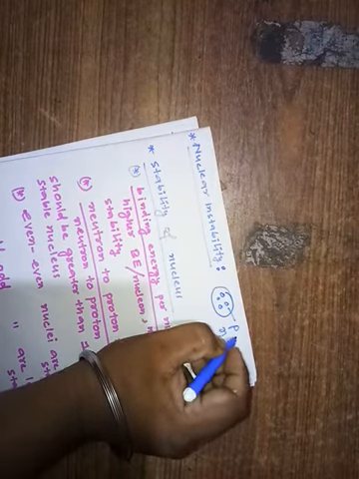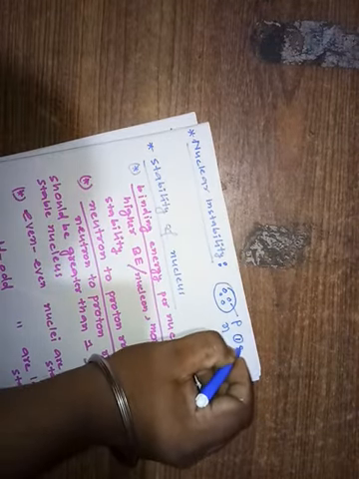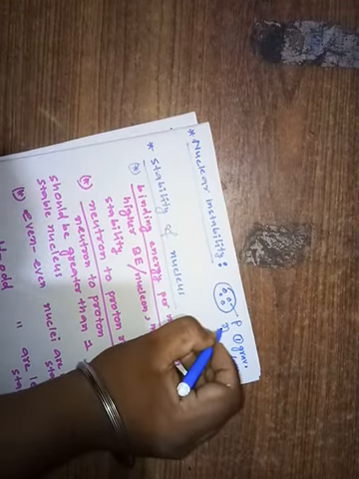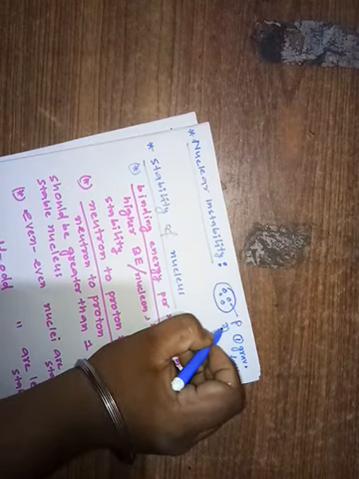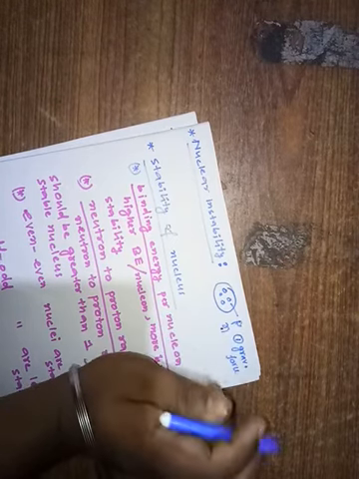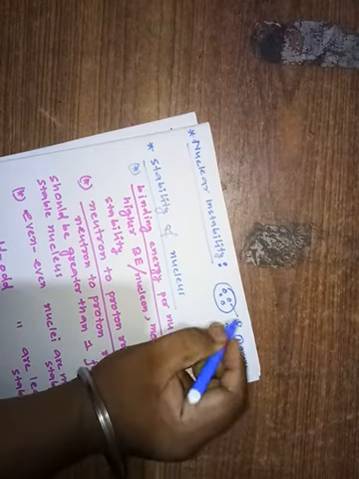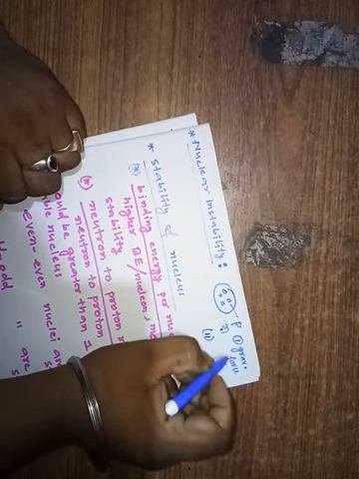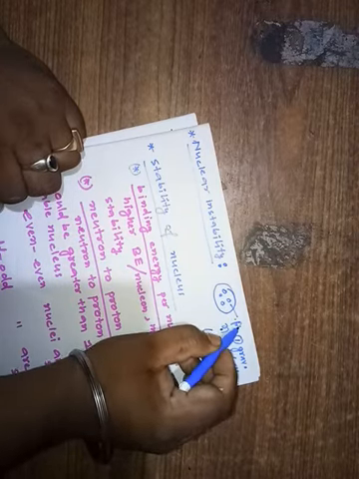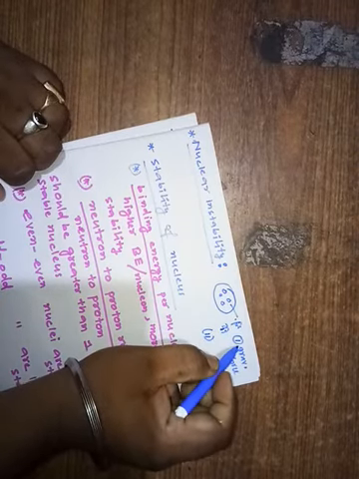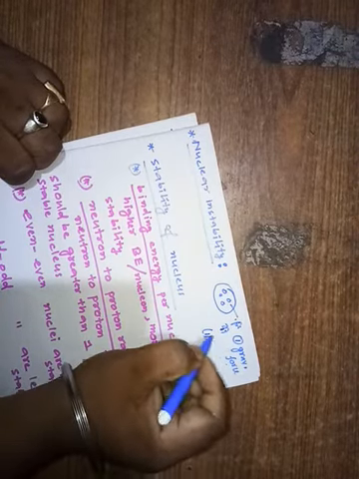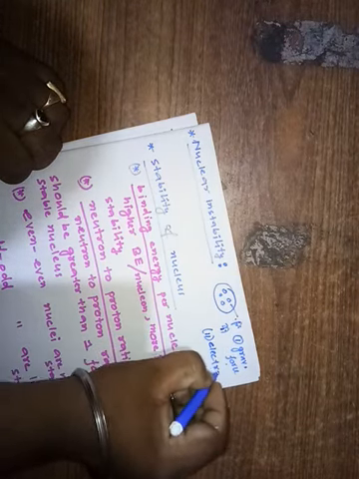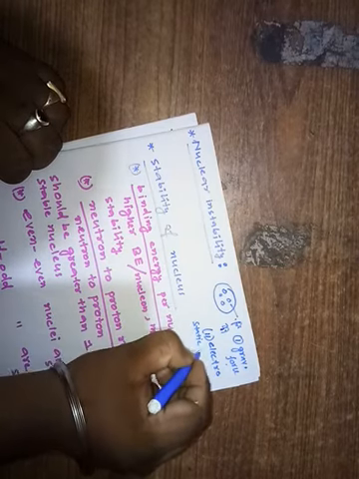Obviously, there is a gravitational force of attraction between the protons and the neutrons, between the neutrons and the neutrons, between the protons and the protons. Is it okay? Because all of them have mass. Along with the gravitational attractive force, we have a repulsive force, which is what? Electrostatic repulsive force.